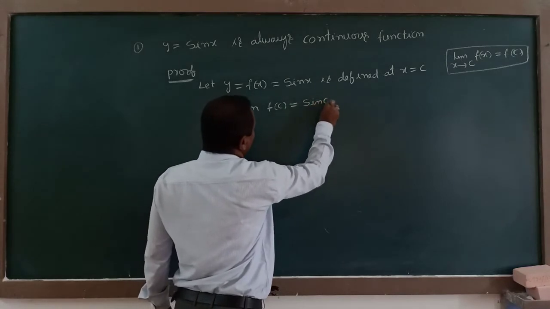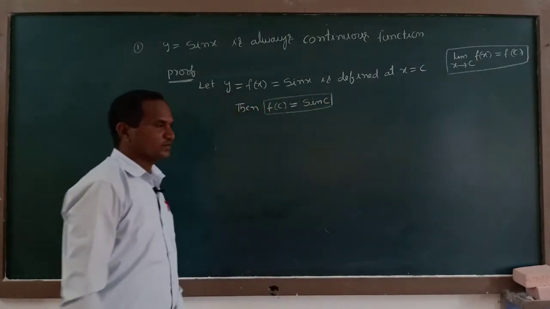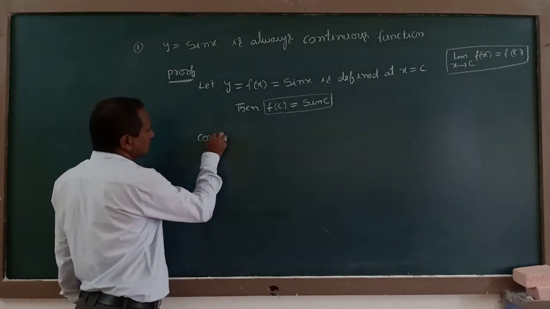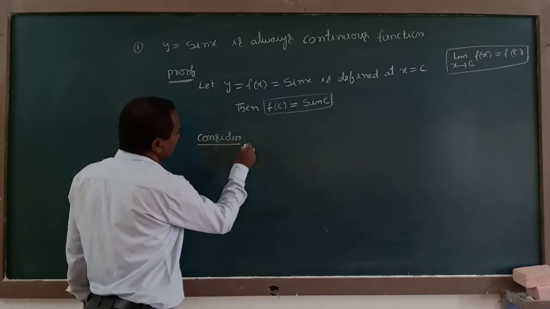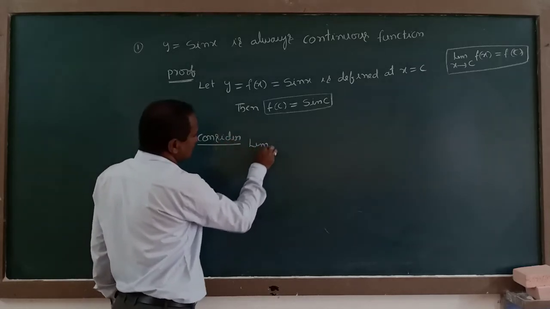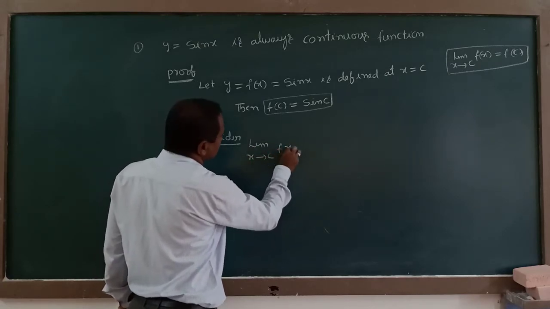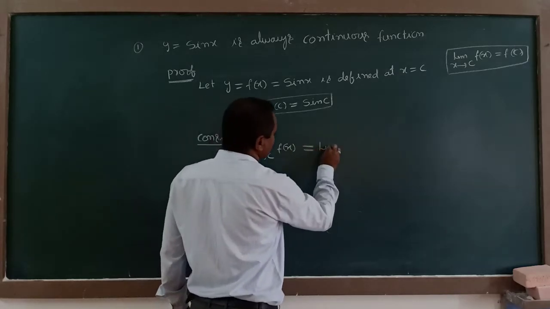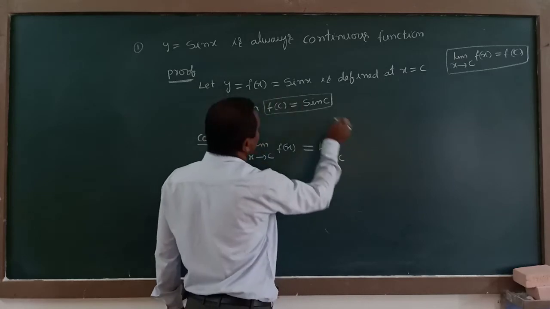That is one point. Consider limit as x tends to c of f of x, which is limit as x tends to c of sin x.